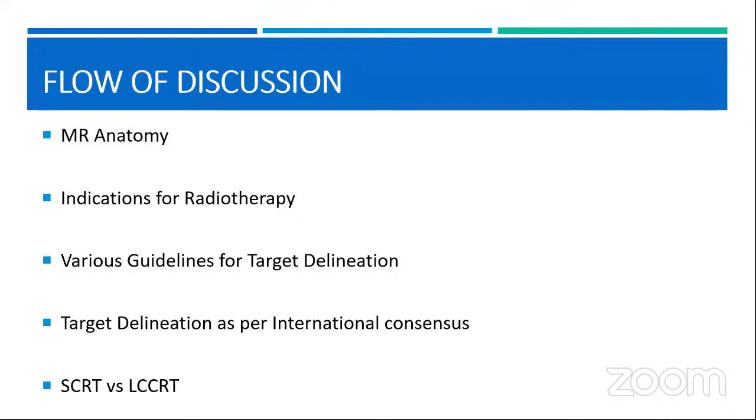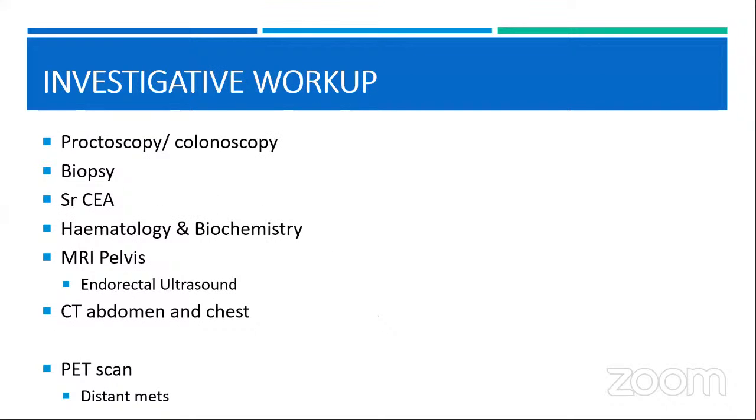So today I've been given the responsibility of discussing with everybody the MR anatomy of rectal cancer and the target volume delineation. The sequence in which we will discuss this will be, first, in detail the MR anatomy, what are the indications for radiotherapy, and what are the various guidelines available for target delineation, and then which is the most commonly followed consensus guideline. We'll discuss them in detail, and then the most commonly followed radiation schedules, the short course RT and the long course chemo-RT.